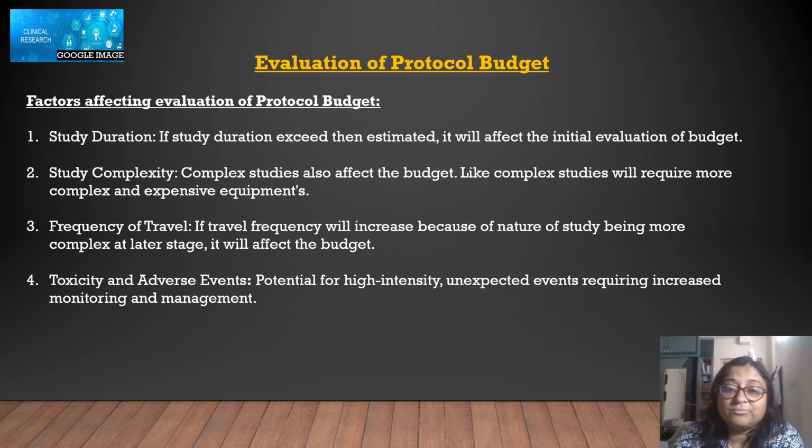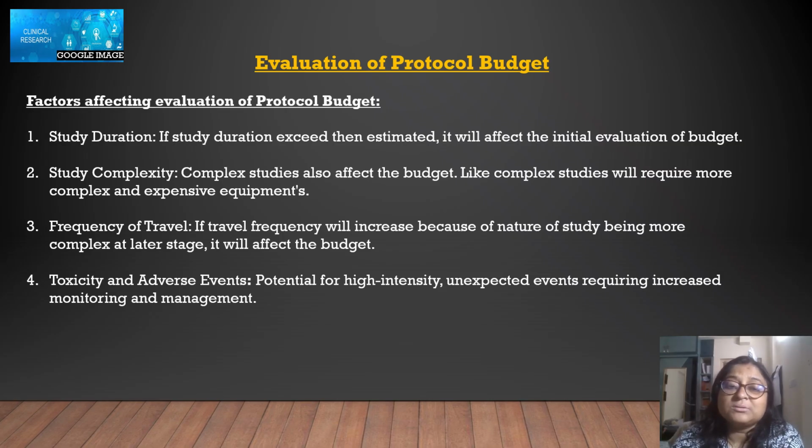Then frequency of travel. If travel increases because the nature of the study becomes more complex at a later stage, researchers will have to go for more training, as they are not trained for all the things, so there is a requirement of more trainings at your place, at another place. So obviously that will also be an unexpected burden on your budget.